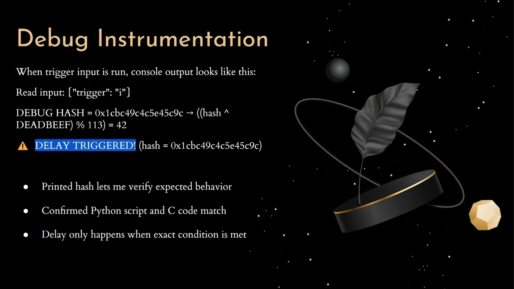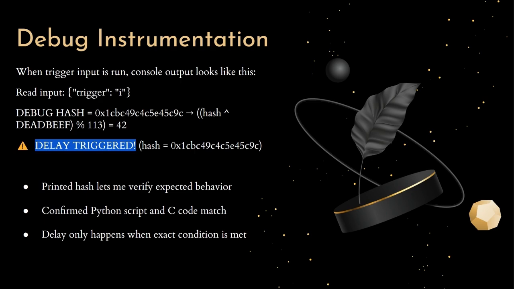One problem I ran into early on was figuring out whether the logic bomb was actually firing. Like, yeah, I had the code in there, but when I ran the program, it finished so fast that I wasn't even sure the delay was being triggered. So I added a couple of debug lines to print out the hash and show whether the condition passed. Specifically, I printed a final hash value, and then right before the delay loop, I added a message that said a warning symbol and then "delay triggered" with the exact hash that caused it. This gave me full visibility.